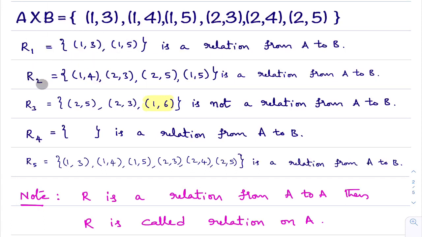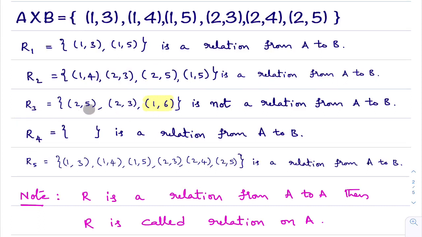Take this second example, R2. In this, how many elements are there? Four elements. Ordered pair 1, 4 is there in A cross B? Yes. Ordered pair 2, 3 is there in A cross B? Yes. Ordered pair 2, 5? Yes. Ordered pair 1, 5? Yes. All the elements present in this set are present in A cross B. So R2 is a subset of A cross B. If R2 is a subset of A cross B, then we can say that it is a relation from A to B.